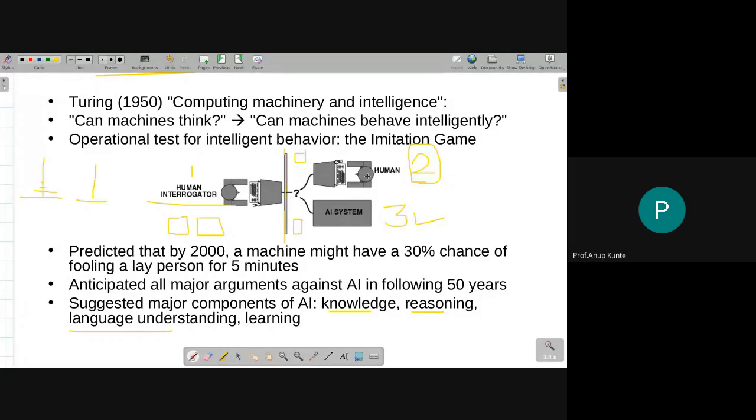Okay, so these percepts are coming to me. Then what I should do, I should process those percepts. I should look into my previous experiences. Is it a matching experience? So what I had done at that time, what I should do right now, all these kind of things will give you an ability to reason out the choices that you have in the situation. Okay, and in the process of doing this reasoning, you will learn new experience from past experience, current percepts, and the reasoning process. Using the reasoning process, you will learn new experiences, and these experiences now you will try to update into your knowledge base.